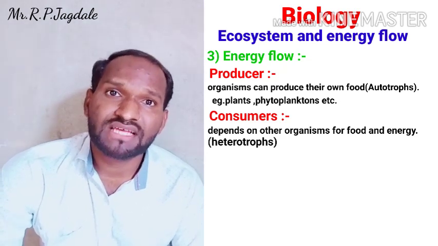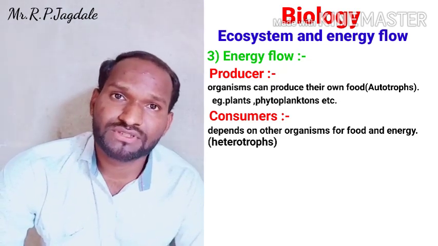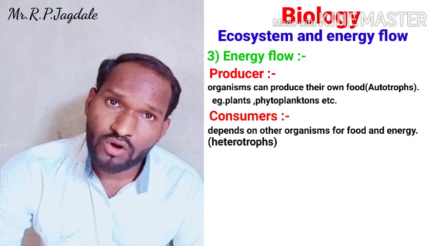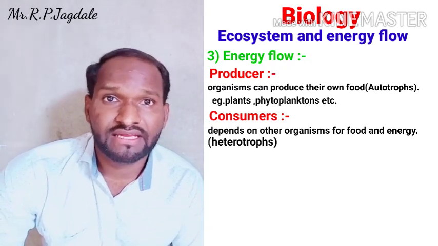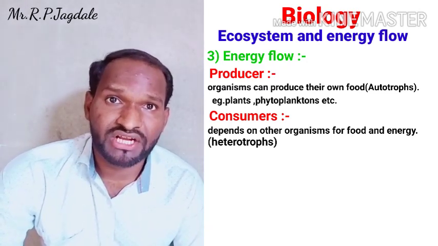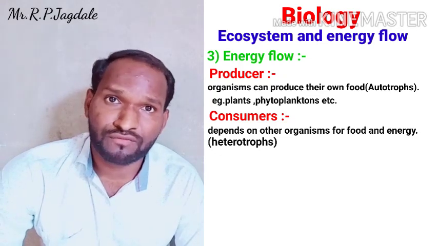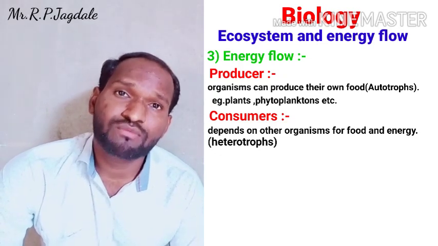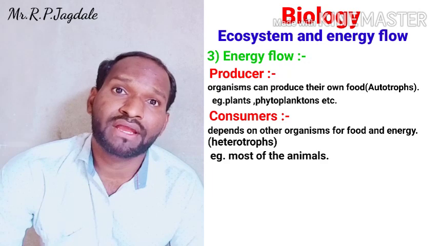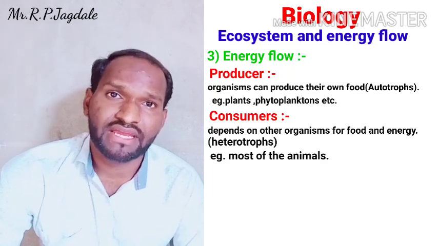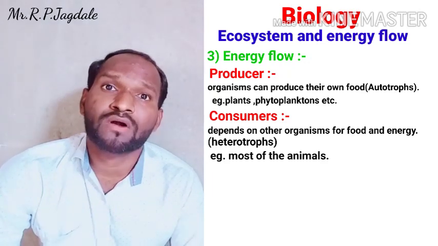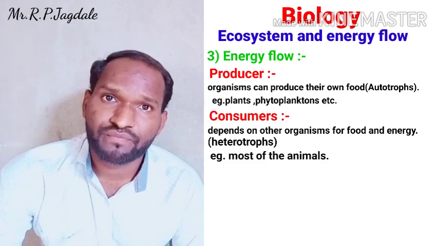So consumers are nothing but the heterotrophs. Some animals depend on plants for their food and energy, and some animals depend on other animals for their food and energy. All these are called consumers.